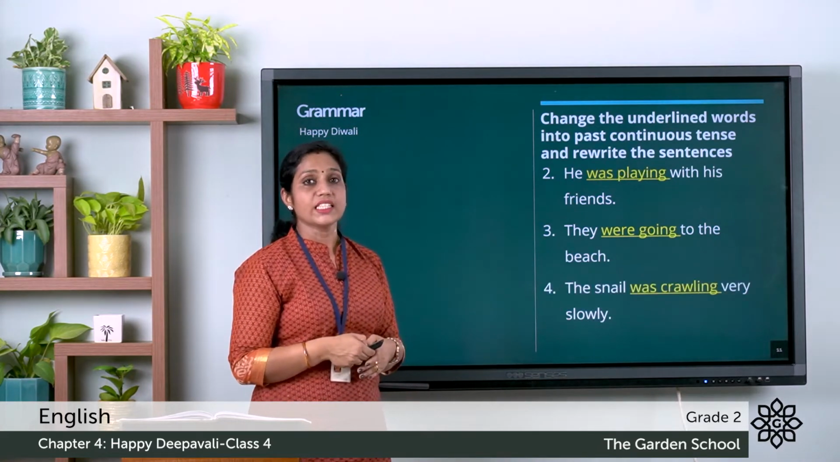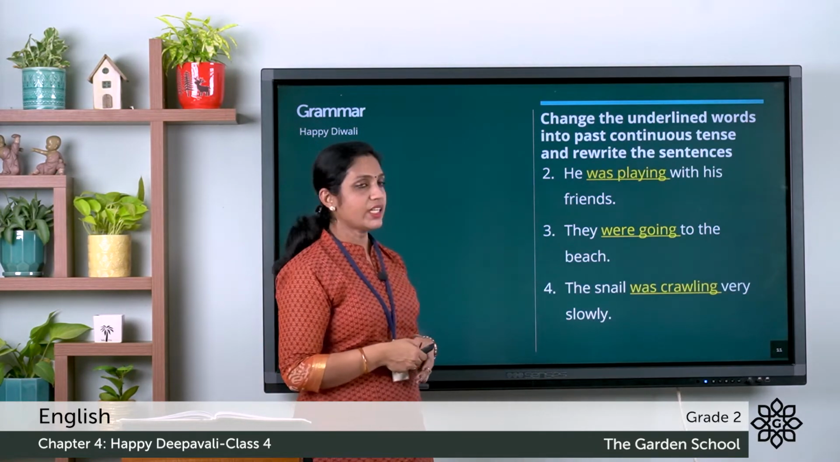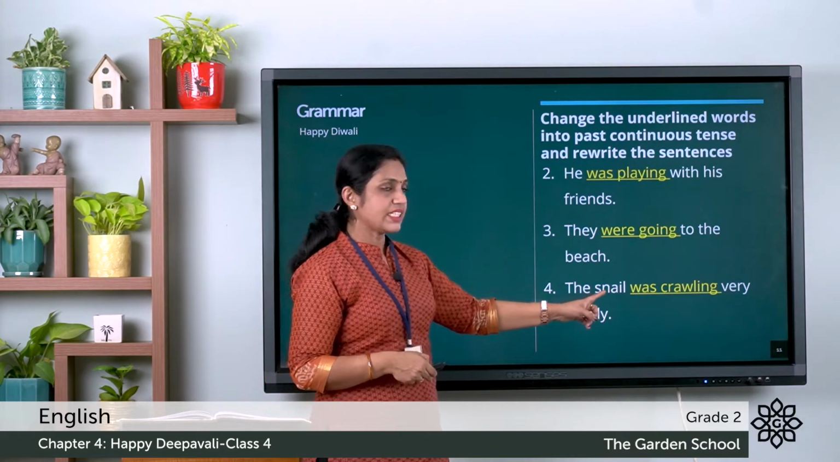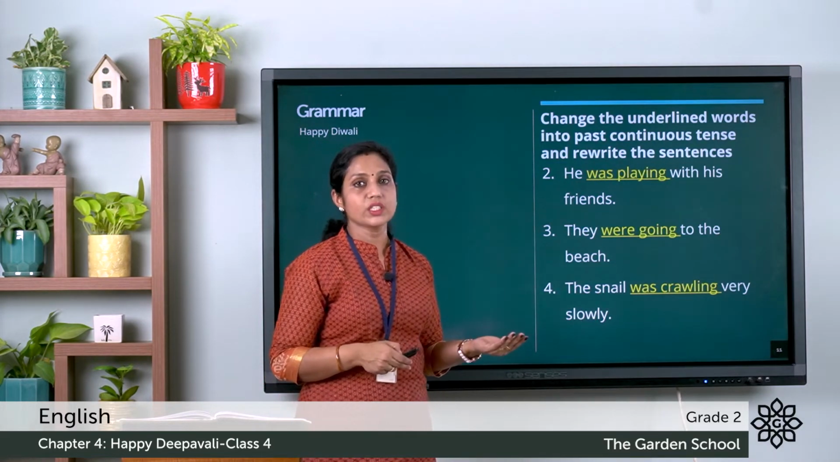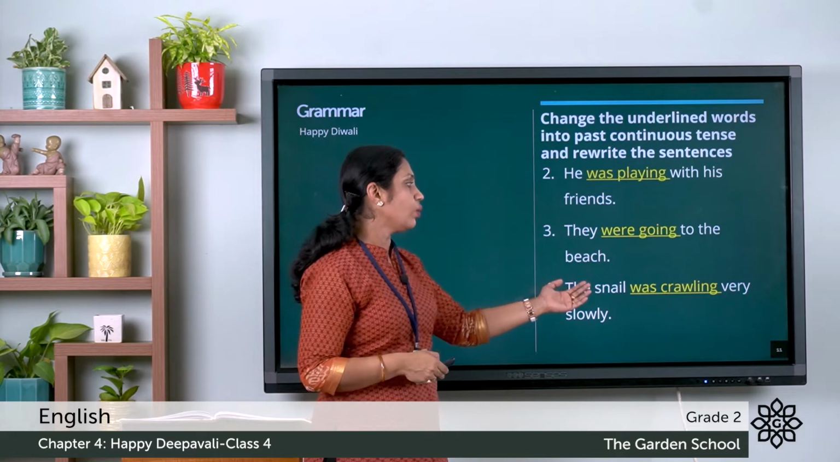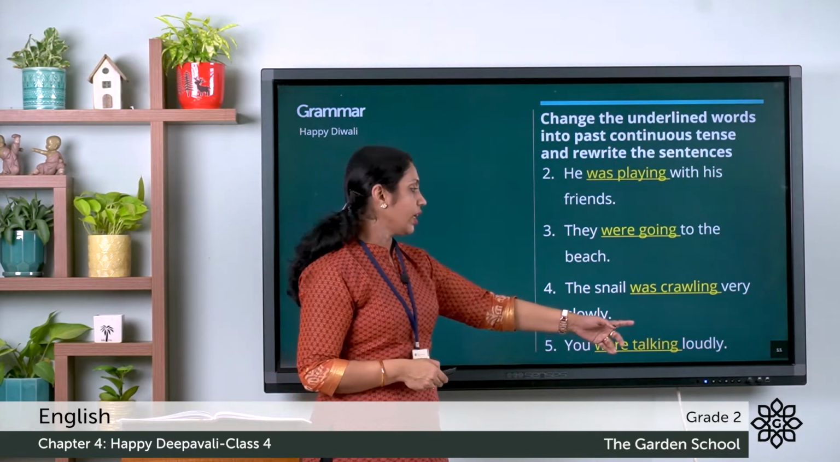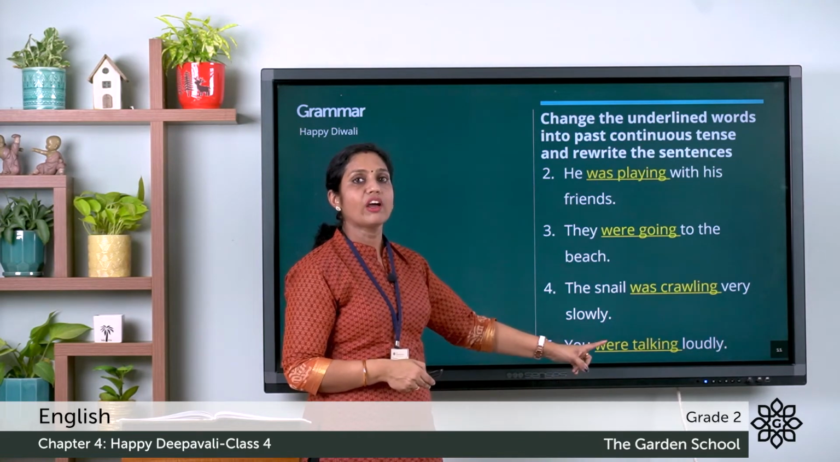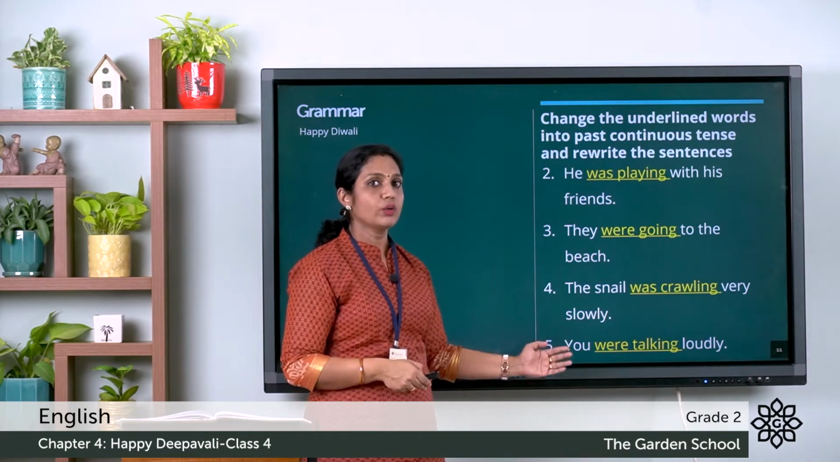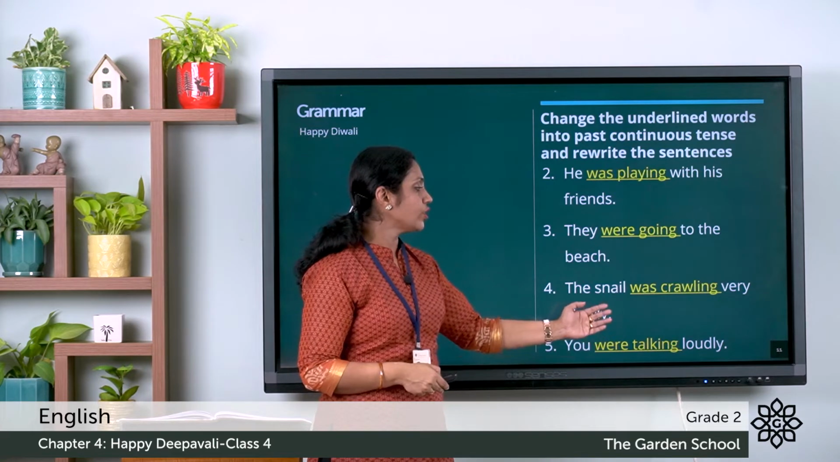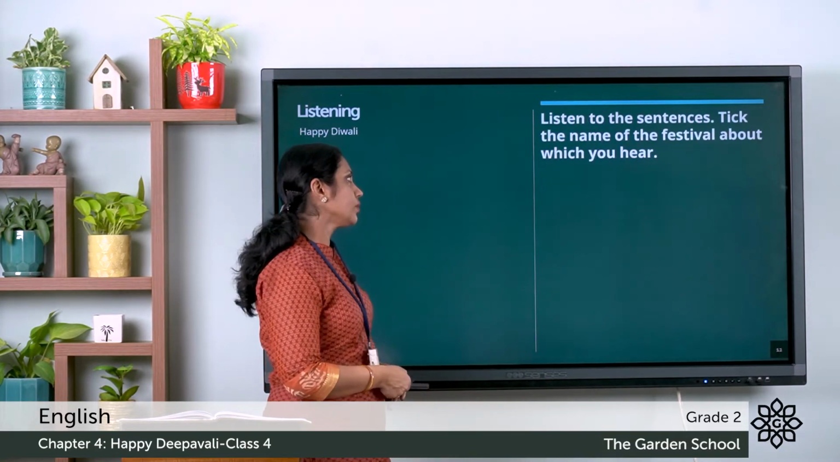Fourth one, the snail was crawling very slowly. Here, the word "snail" is singular. So we have to use the be verb "was". So the snail was crawling very slowly. Fifth one, you were talking loudly. With the word "you" we have to use the be verb "were". So you can rewrite it as, you were talking loudly.